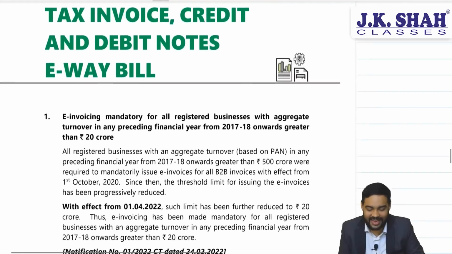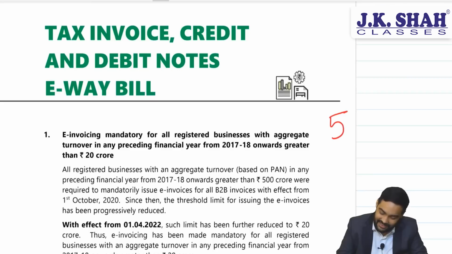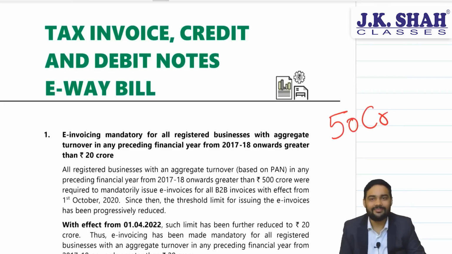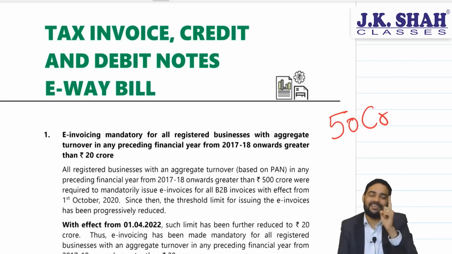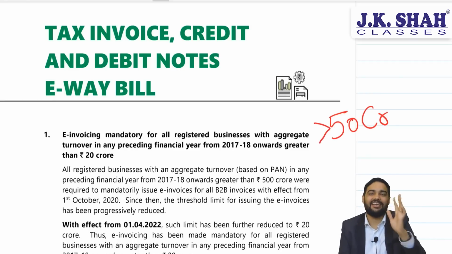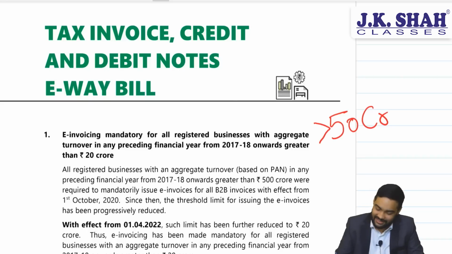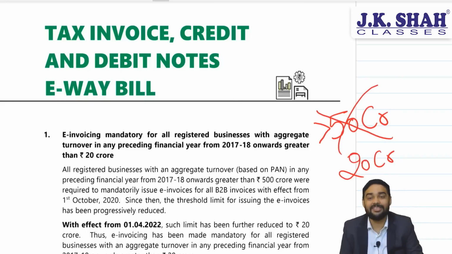Okay, coming to tax invoice, credit note, debit note chapter. What is the change, sir? E-invoice, earlier limit was, if your preceding financial year turnover of any year starting from 17-18 exceeds 50 crore, then e-invoicing was applicable to you. This has been made 20 crores. That means more number of people covered under e-invoicing, sir.